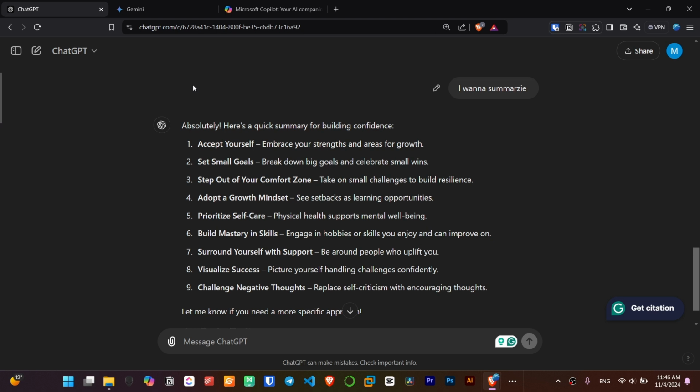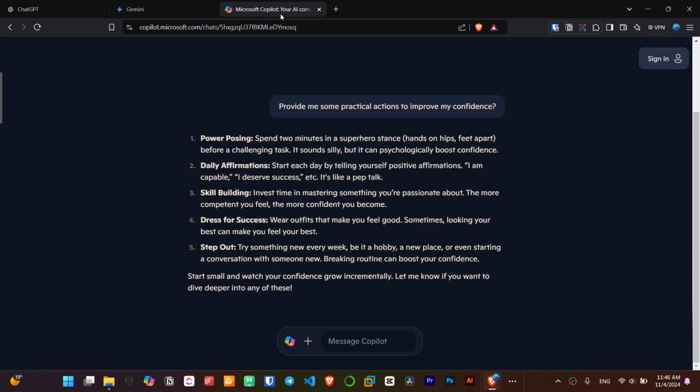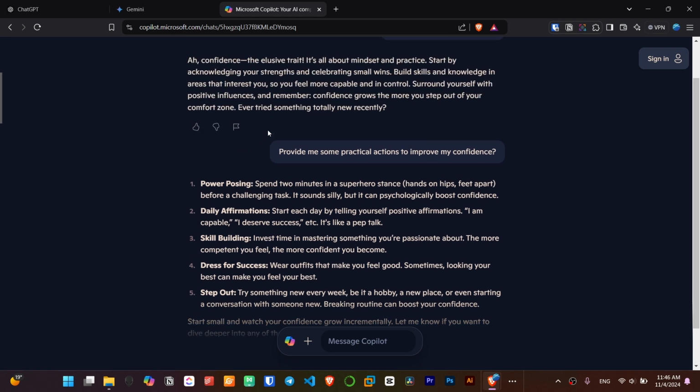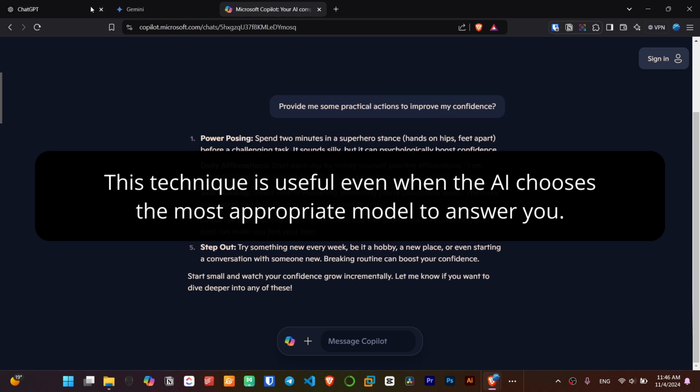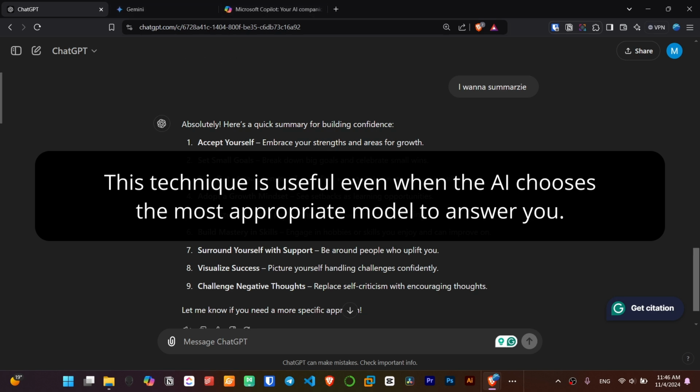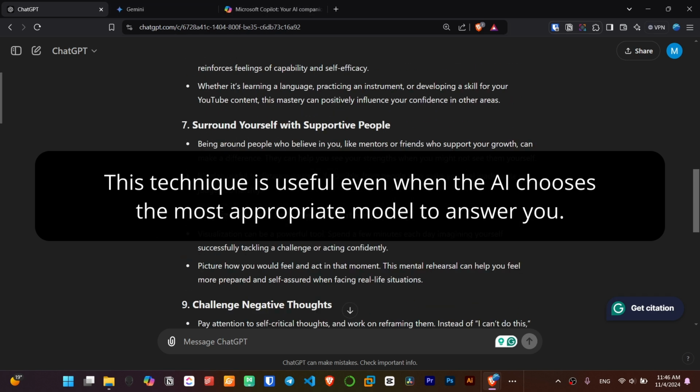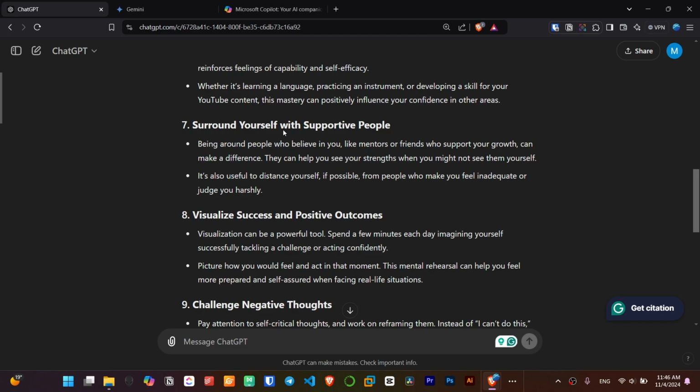Before getting familiar with the AIs that can provide you different models to answer you, or that can choose automatically which model is more appropriate for you, my suggestion for now, if you don't know about those AIs, is to consider these three AIs, for instance, and compare the results, compare the answers, okay?